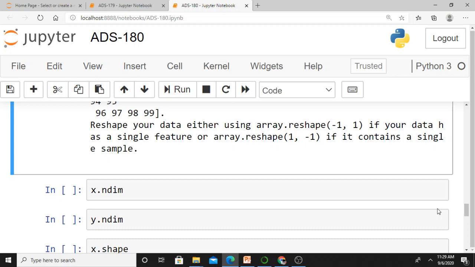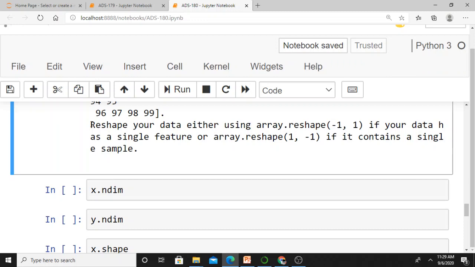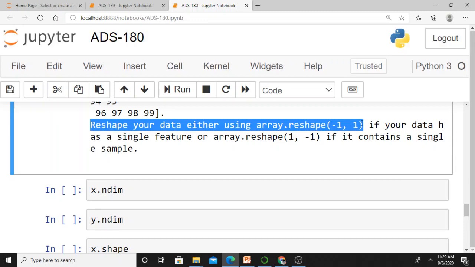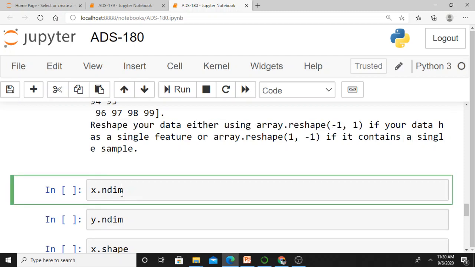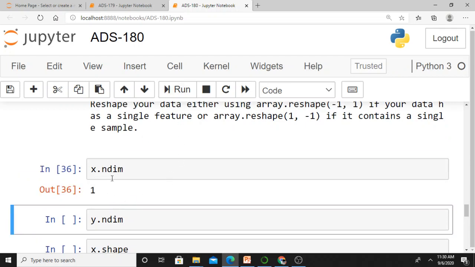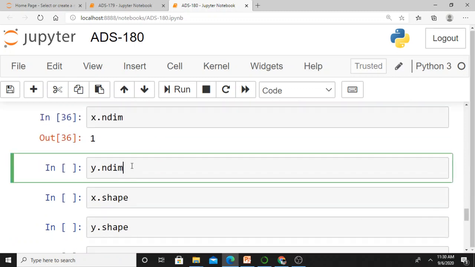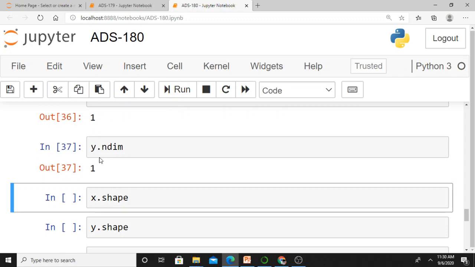The fit function is expecting the x value to be a two-dimensional array. That's why you have to reshape that x value with the help of -1 comma 1. If you want, you can check, but I am giving it a one-dimensional array. Just check the dimension of x. x dot ndim means it is a one-dimensional array. Let me also check the dimension of y. y dot ndim means it's also a one-dimensional array.